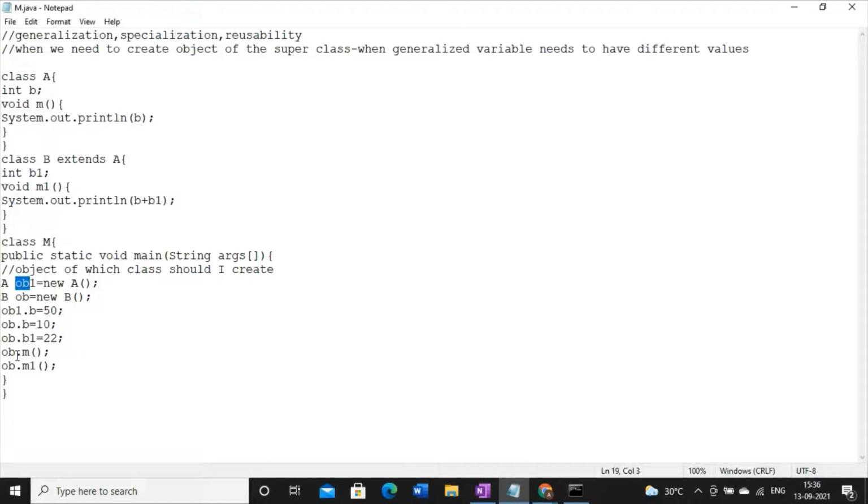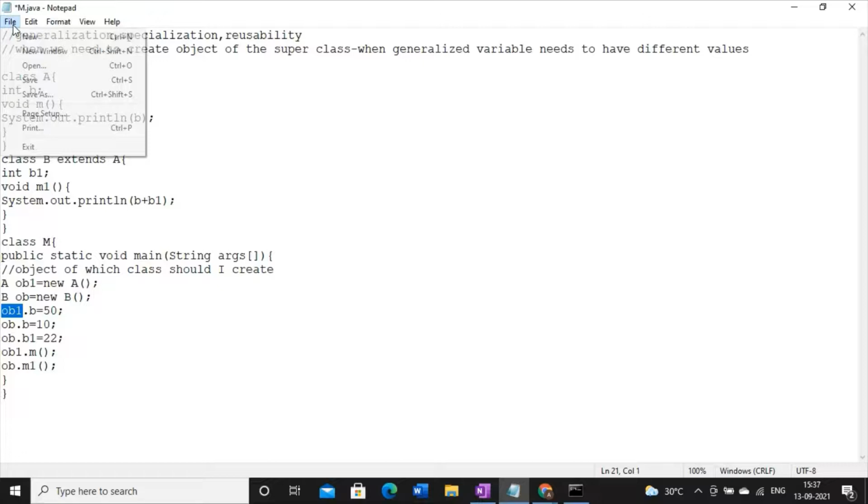So instead of calling ob.m, I have to write ob1.m. Now the code will understand that this method must be invoked with object 1, meaning the object of class A. It means it has to use the value of B which is passed through this object OB1.